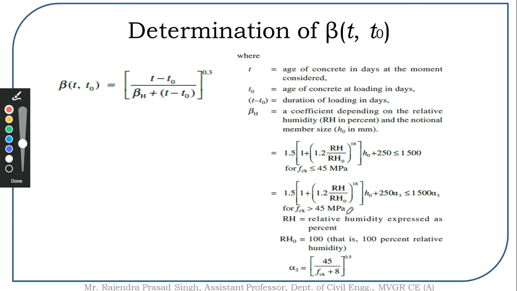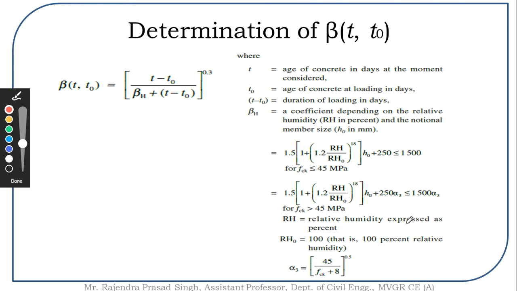If your grade of concrete is more than 45 MPa, the same value can be determined in this manner: 1.5 times (1 plus (1.2 times RH by RH0) to the power of 18) times h0 plus 250 times alpha3. This value should again be less than or equal to 1500 times alpha3.